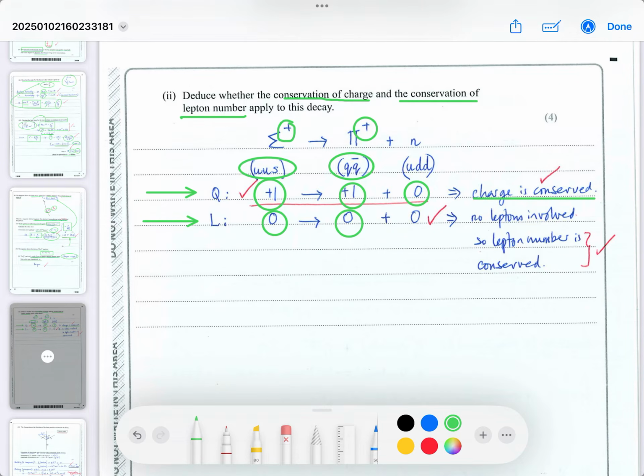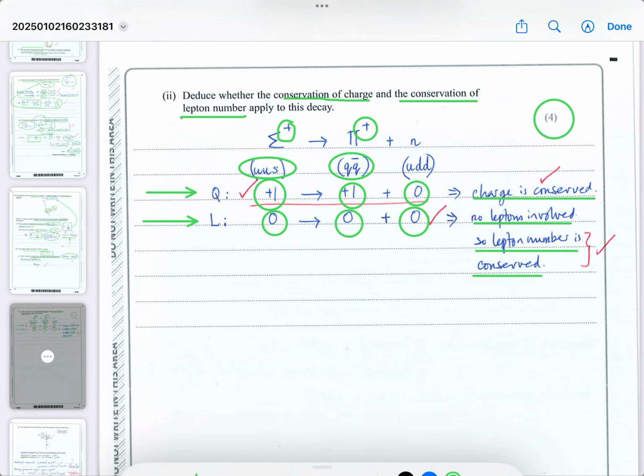Anything made of quarks is not a lepton, and a neutron therefore is also not a lepton. So there are no leptons involved. So lepton number must be conserved, because you had 0 leptons to start with and 0 leptons to finish with. A very easy 4 marks, as long as your working is shown as clearly as mine.